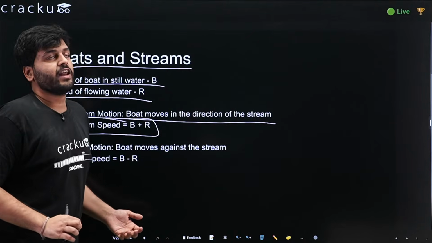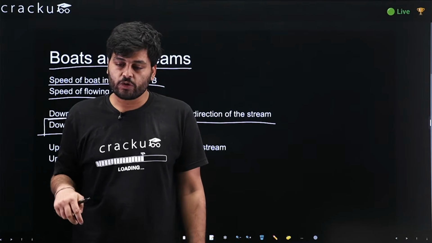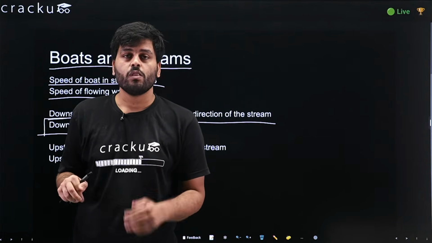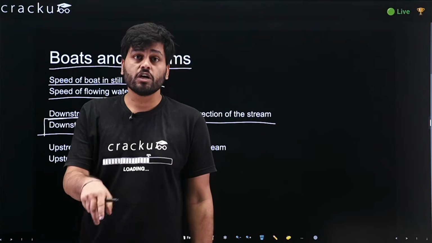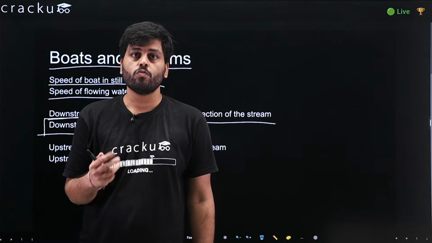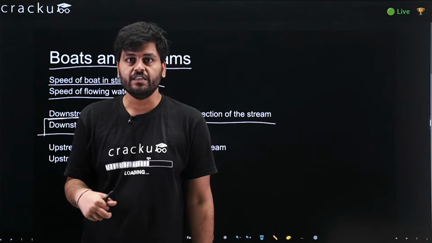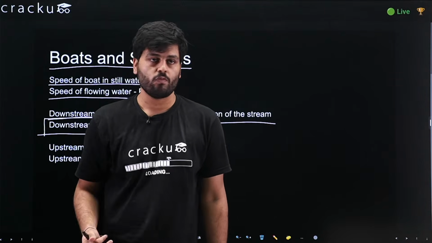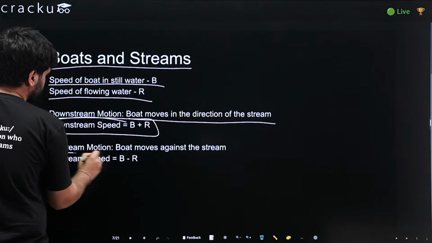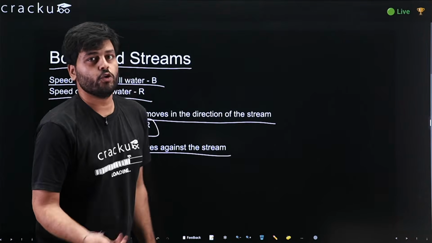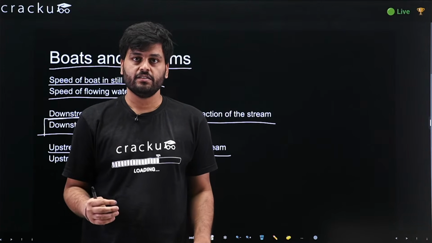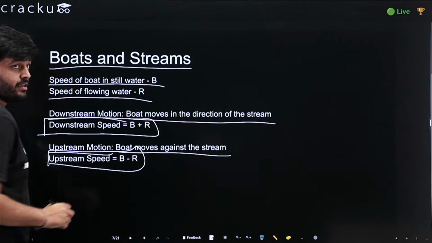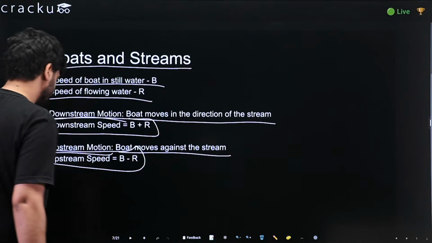Upstream motion. For example, if you go to a mall and you go to an escalator, if the escalator is moving upward and you are going down, your speed would be less than your own speed because the escalator is pushing you up. It is resisting you from going down. That is the same concept in upstream motion: the boat moves against the flowing water. Water resists it and pushes it back. So the upstream speed would be the boat's own speed minus the reverse flowing water speed.